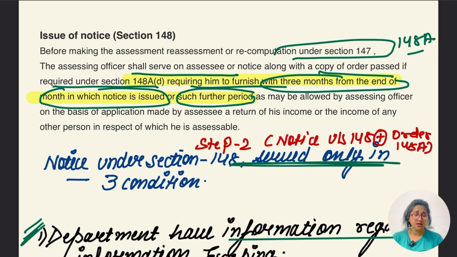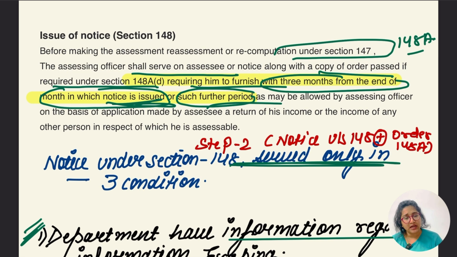So earlier there was no time limit. Now it's amended and the time limit is within 3 months. Within 3 months from the end of the month in which the notice is issued, or the further period which is allowed by the assessing officer. ठीक है. So within this time period the SSC have to refile the return.